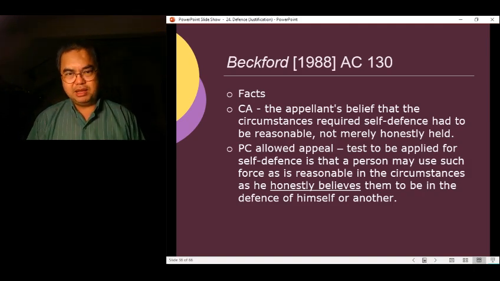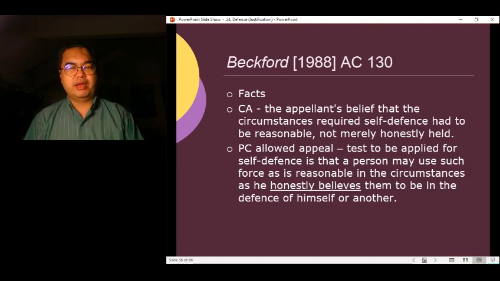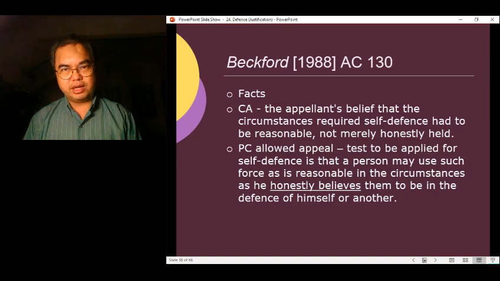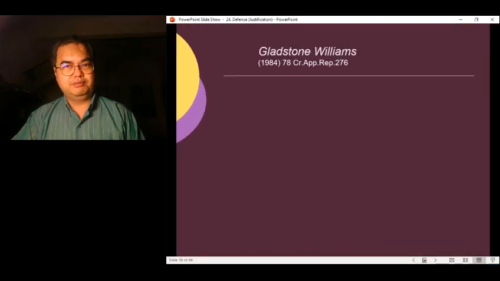So if he honestly believed that he had to act in self-defense, those are the circumstances on which he will be tested to see whether the force he used was reasonable. So the key thing is that the circumstances must be as he honestly believes them to be, and it does not have to be reasonable.